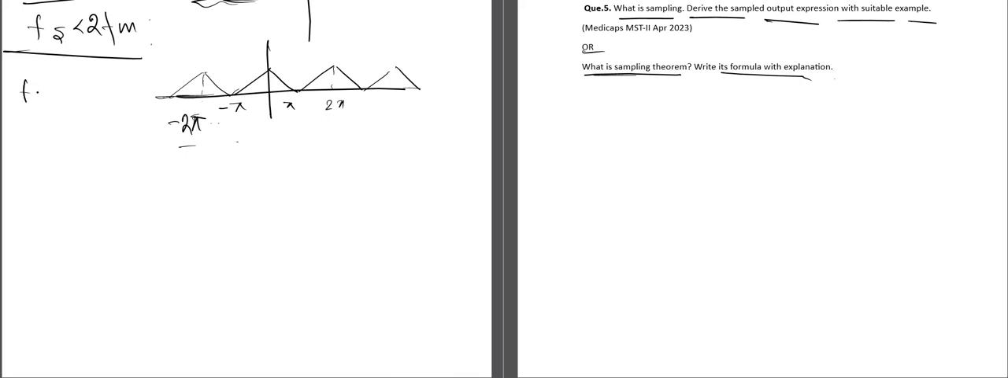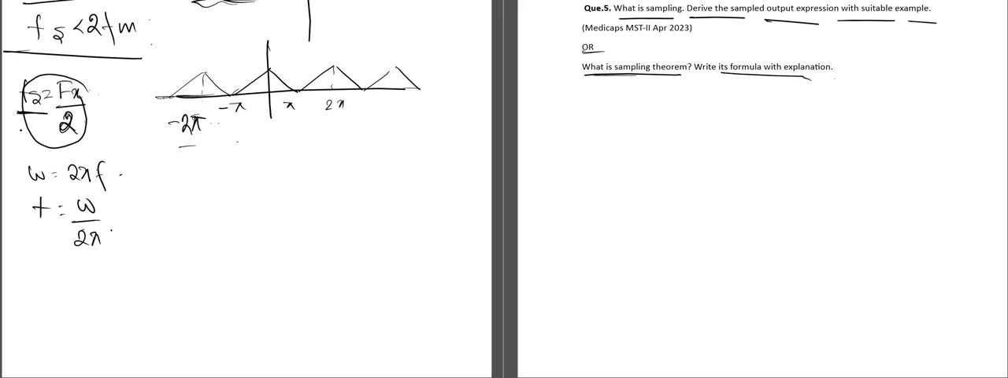fs is equal to, let us say, fx by 2. This is the undersampling case. So what happens in this case? For this fx, we know that omega is equal to 2 pi f, so f is equal to omega by 2 pi.